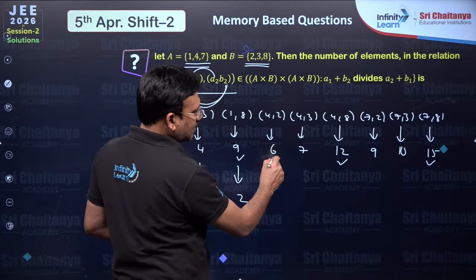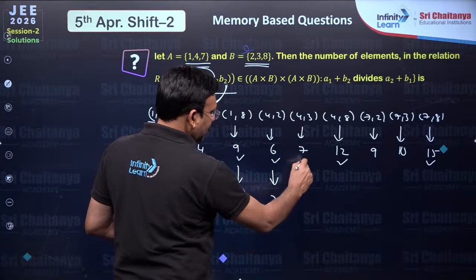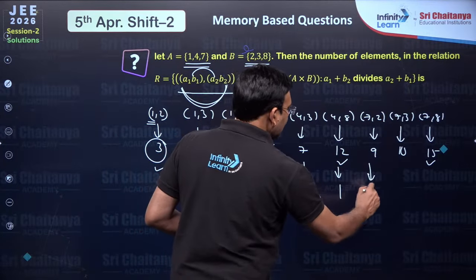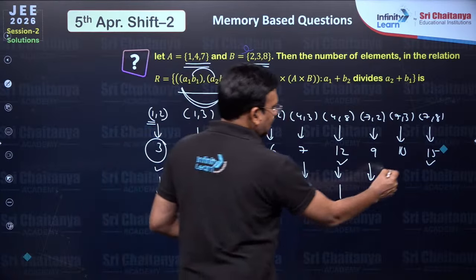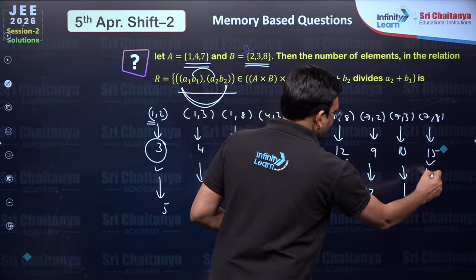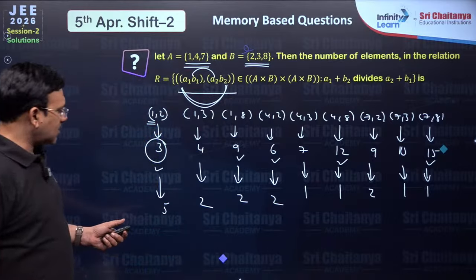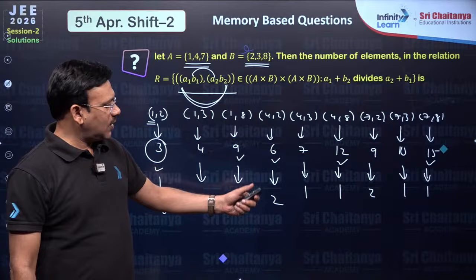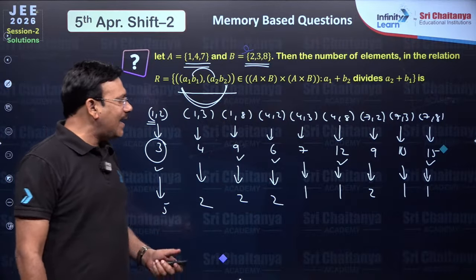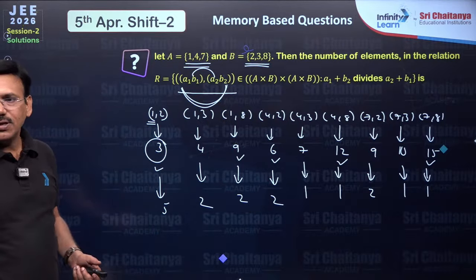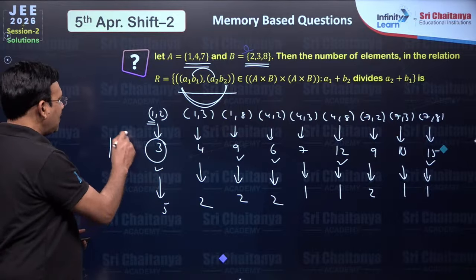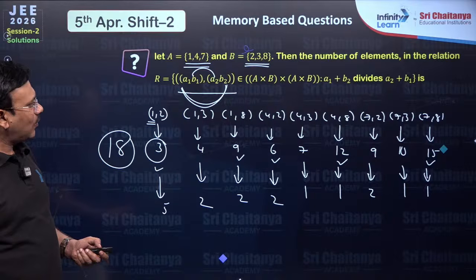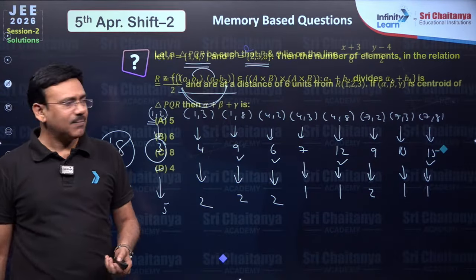6 can divide 6, 12, 2 possibilities. 7, 1, 12, 1, this 9 again 2 possibilities. 10, 1 possibility, 15, 1 possibility. You just count, this is 6 plus 5, 11, 12, 13, 14, 15, 16, 17, 18 combinations are possible. So you can say there are 18 such pairs. So fine, okay, 18 possibilities will come.